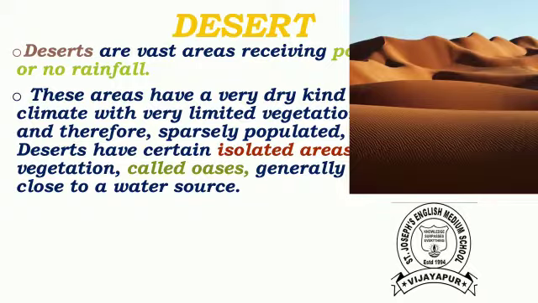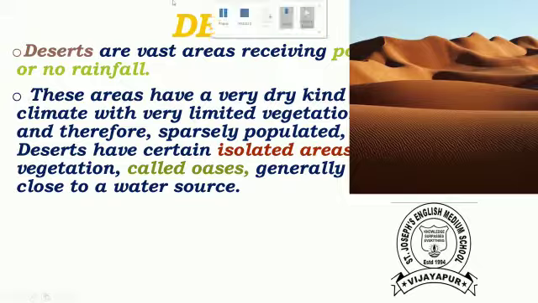In this area, deserts have certain isolated areas of vegetation. Isolated area means pratyekavada pradesha, and these are also called oases.